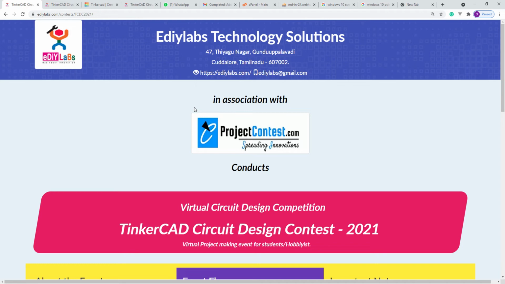So we are conducting this circuit design competition under the banner of Tinkercad Circuit Design Contest 2021, which is a project making event for students, hobbyists, or any individual who is likely to showcase their talents in circuit design. That is the ultimate goal of this. This is an event which is conducted free of cost. So we need your talent to be shown off. That is the ultimate goal of that.